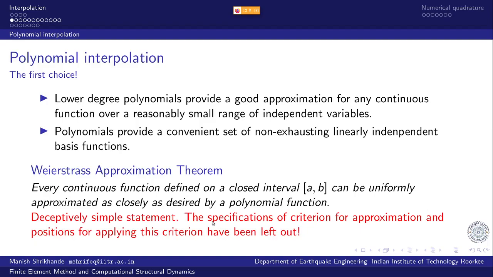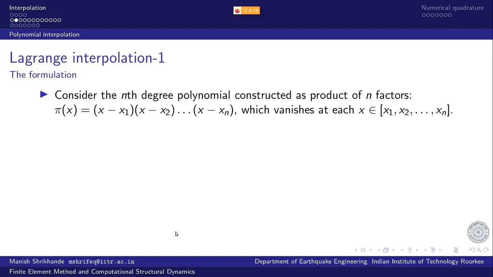So these two important aspects have been left out from this sentence, and we will see why this is such a big issue. We will come to that after we are done with a little bit of definitions.